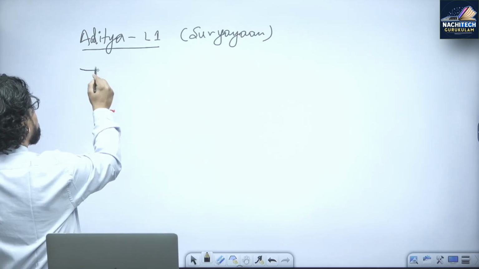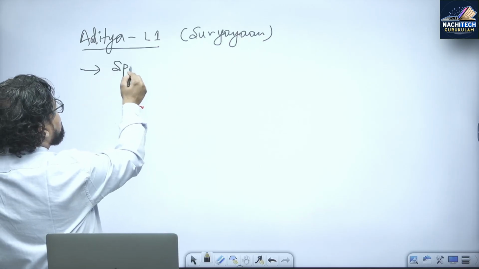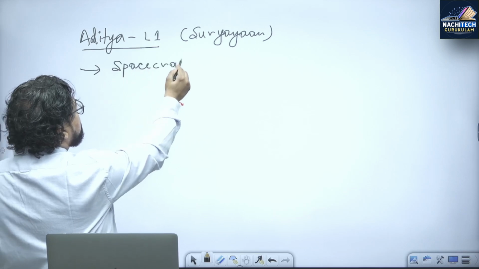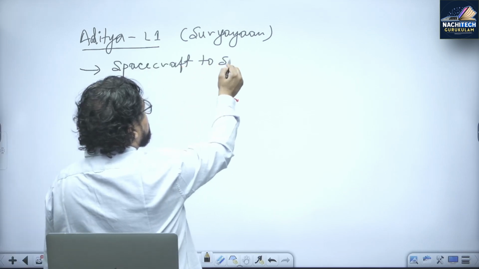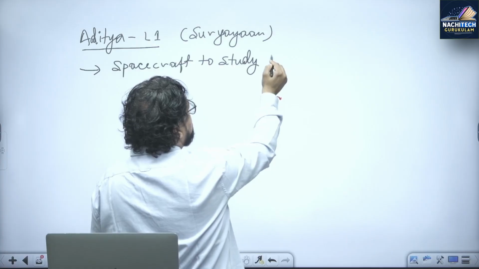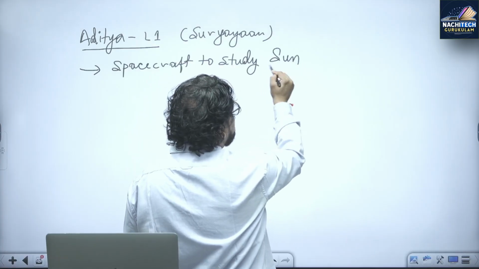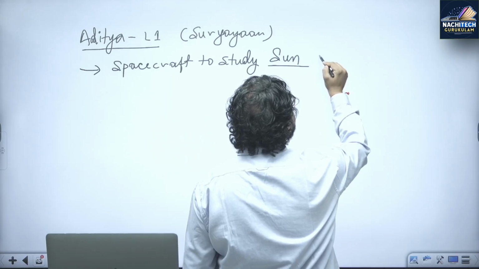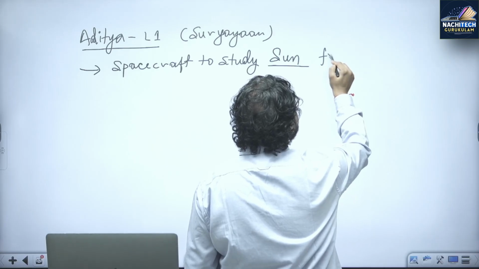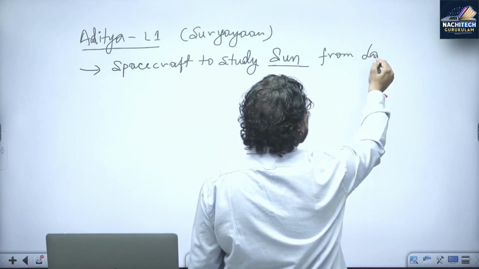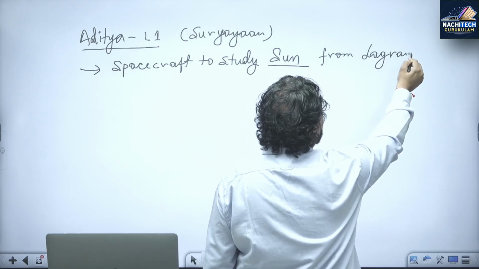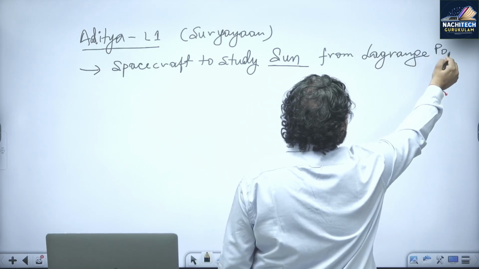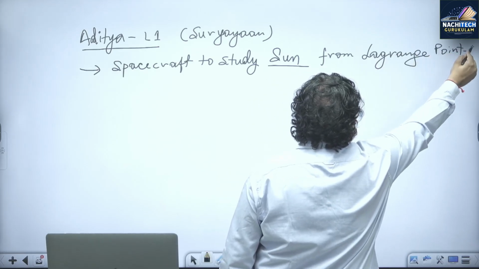So what is here? It is a spacecraft, a satellite, to study the sun, our own sun, that is the solar system. Now this L1 is a very important Lagrange point 1, L1 point.